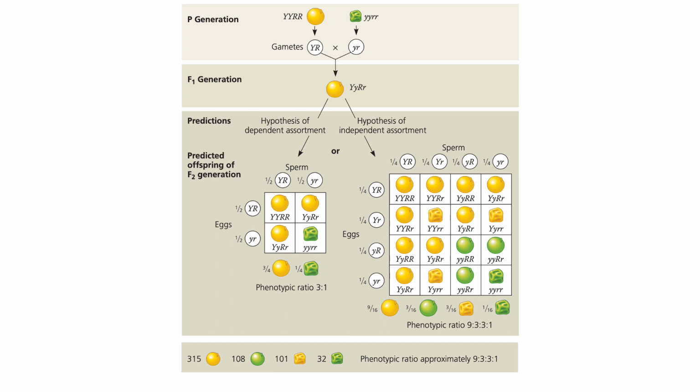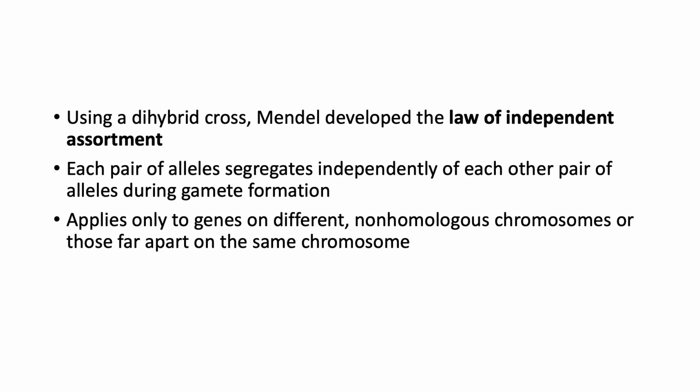Only the hypothesis of independent assortment predicts the appearance of two of the observed phenotypes, green round seeds and yellow wrinkled seeds. The alleles for seed color and seed shape sort into gametes independently of each other. So, using a dihybrid cross, Mendel developed the law of independent assortment. This law states that each pair of alleles segregates independently of each other pair of alleles during gamete formation.